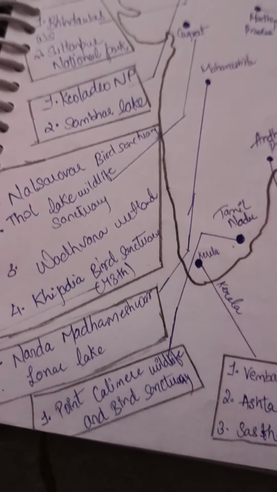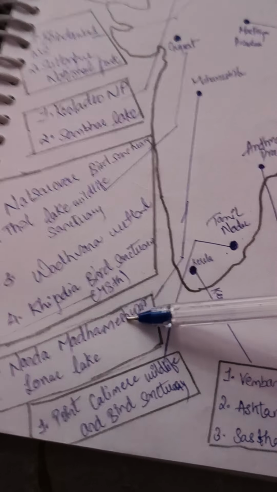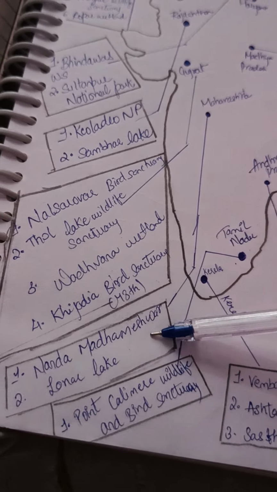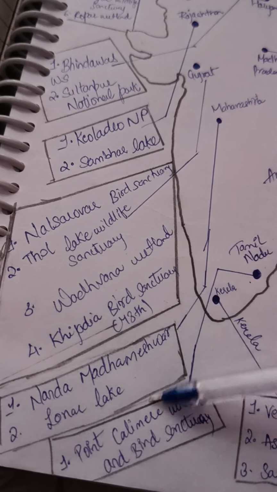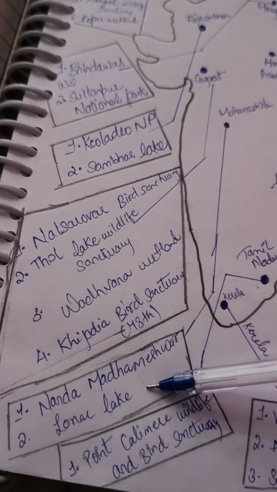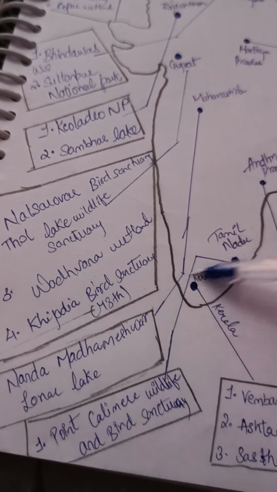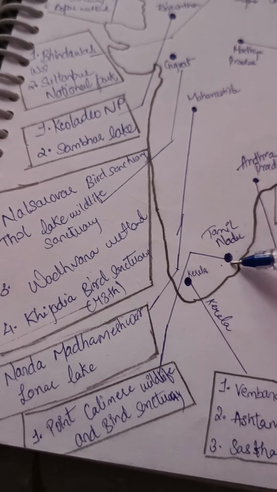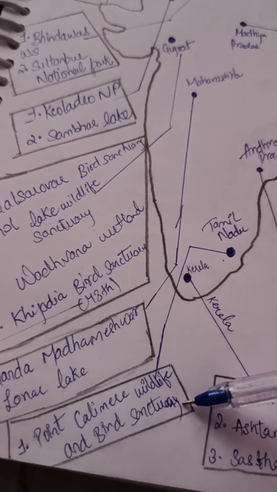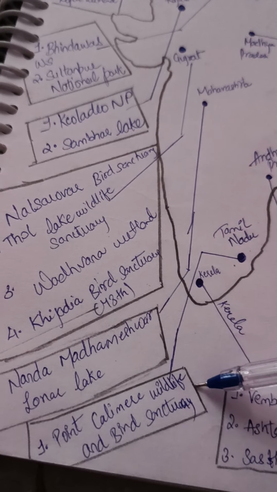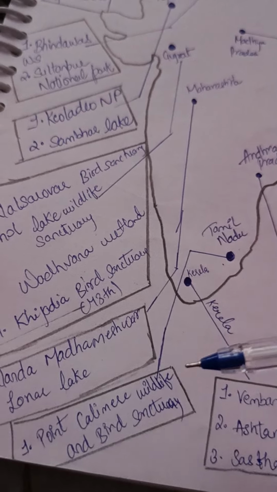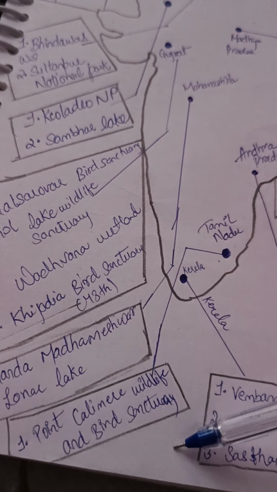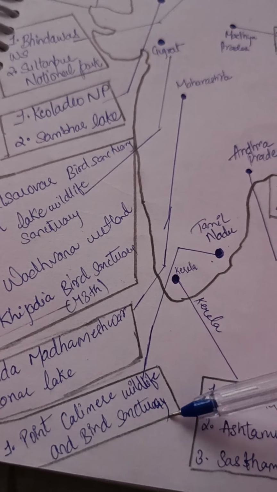Now we will come to Maharashtra, where first is Nandur Madhameshwar and second is Lonar Lake. Okay, then we'll come to Tamil Nadu. In Tamil Nadu we have just one wetland, that is Point Calimere Wildlife and Bird Sanctuary.